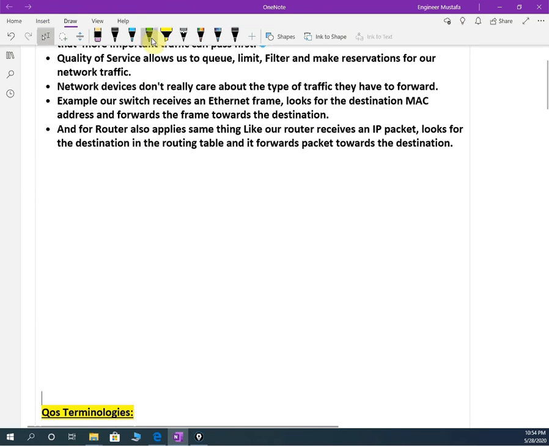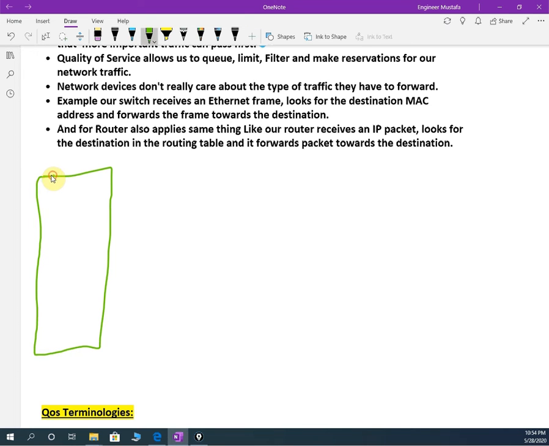Imagine we have two branches. Let me take one pen. This is our branch, and maybe this is our head office. This is the old, traditional way of network. We have a branch office and a head office.